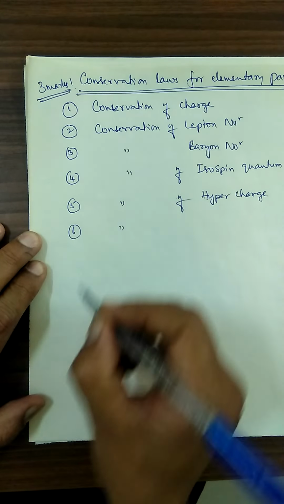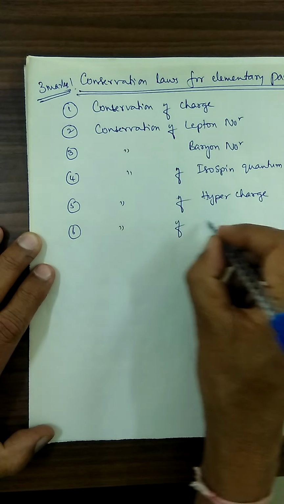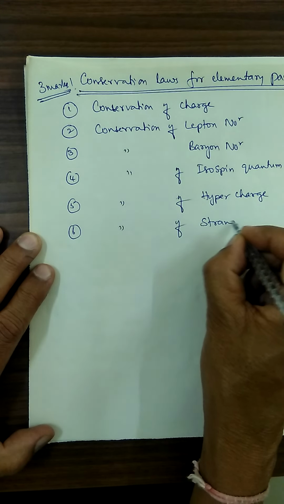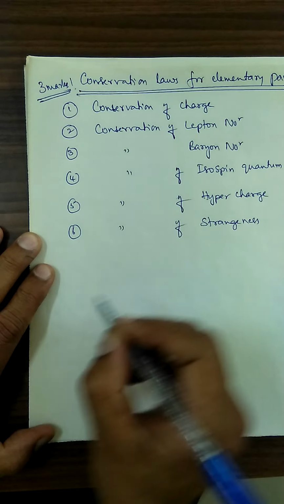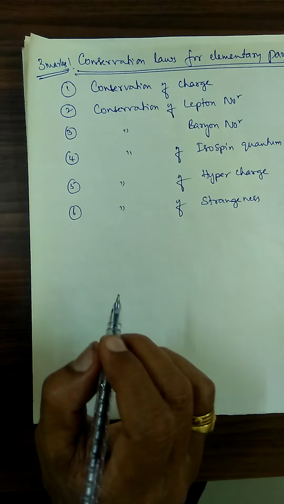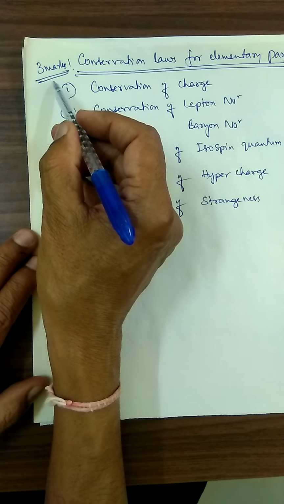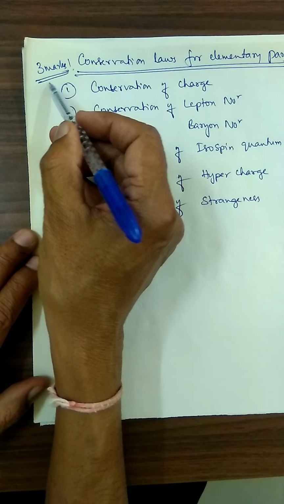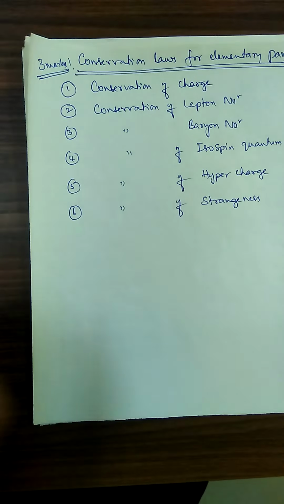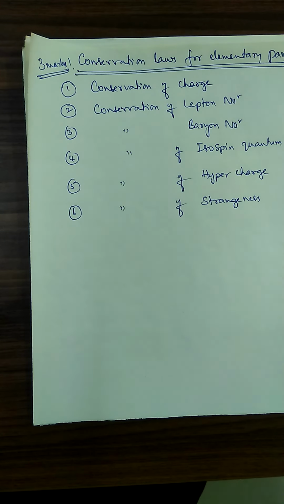Number 6, conservation of strangeness. If you write any 3 of these, you will get 3 marks. The majority of students have answered all these, because the chapter itself is a very easy chapter. We only have to read and comprehend it properly.